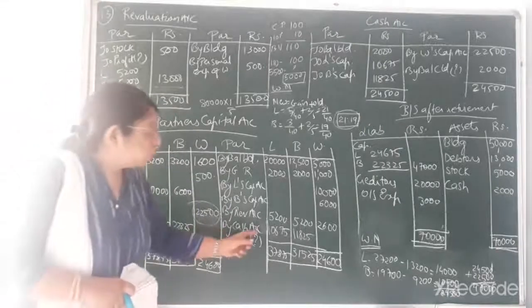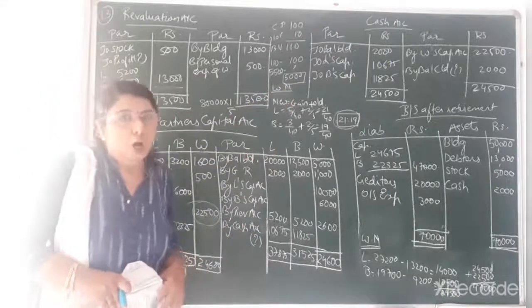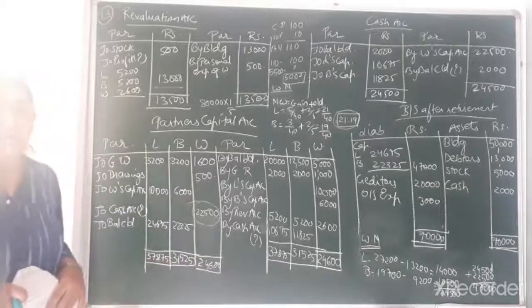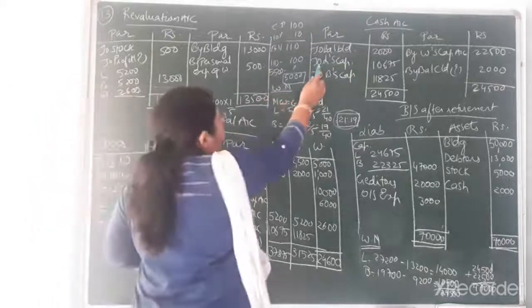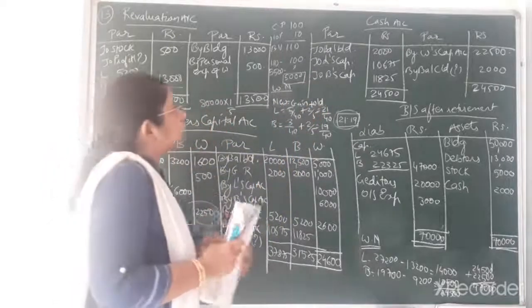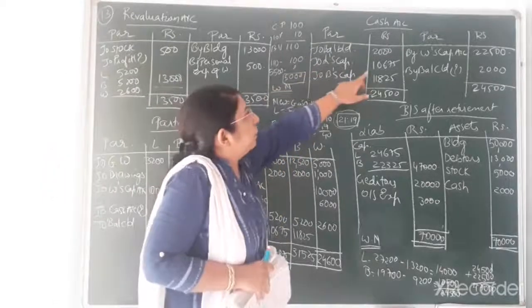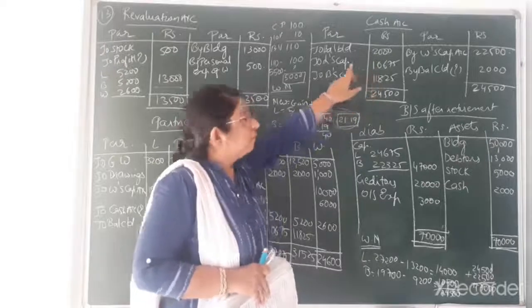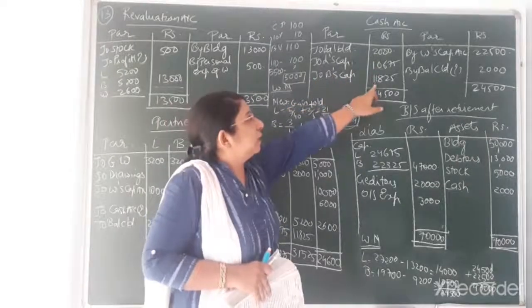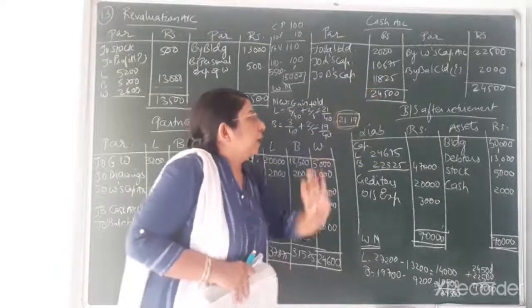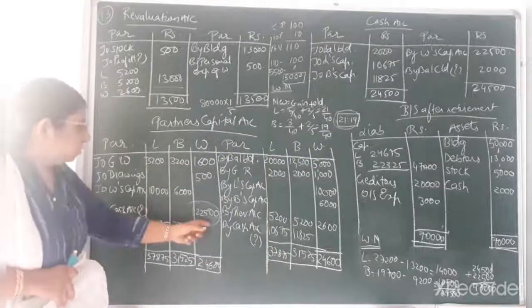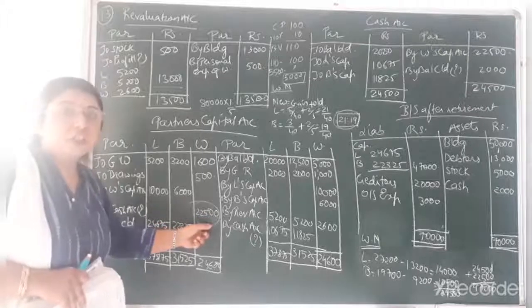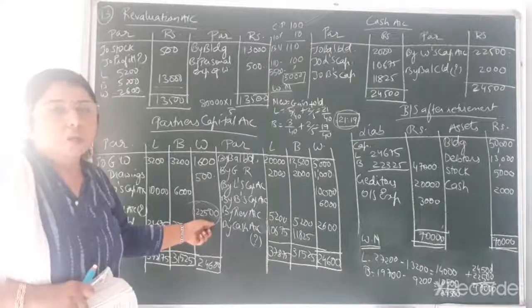So cash account, so the simultaneous entry would be posted on the debit side of the cash account. Here it is on the credit side, so on the cash account it will be on the debit side. You can see on the debit side that I have written to L's capital, that is 10,675, and to B's capital, that is 11,825. And over here to cash account, that is 22,500, because that much amount is to be paid to the retiring partner.